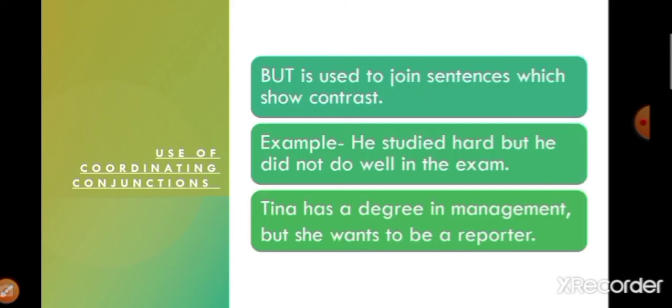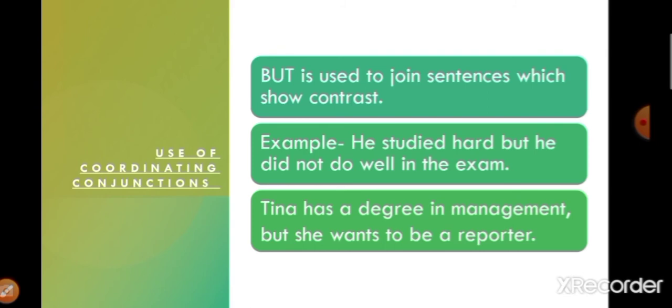Next is the use of coordinating conjunction but. But is used to join sentences which show contrast. When there is a contrasting nature in both the sentences, then but will be used. For example, he studied hard but he did not do well in the exam.